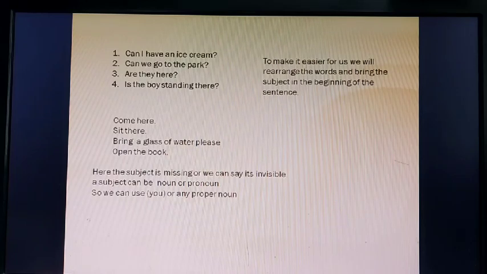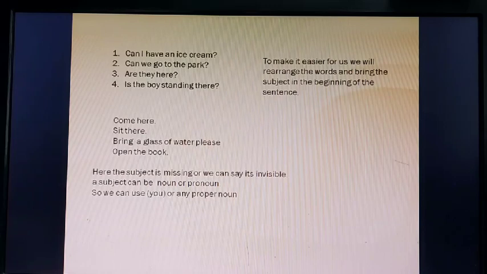So you come here, you sit there, you bring a glass of water please, you open the book. Correct? Or we can use any proper noun. Understood, children? Like Sita, come here. Sneha, sit down. John, bring a glass of water please. Rohit, open the book.